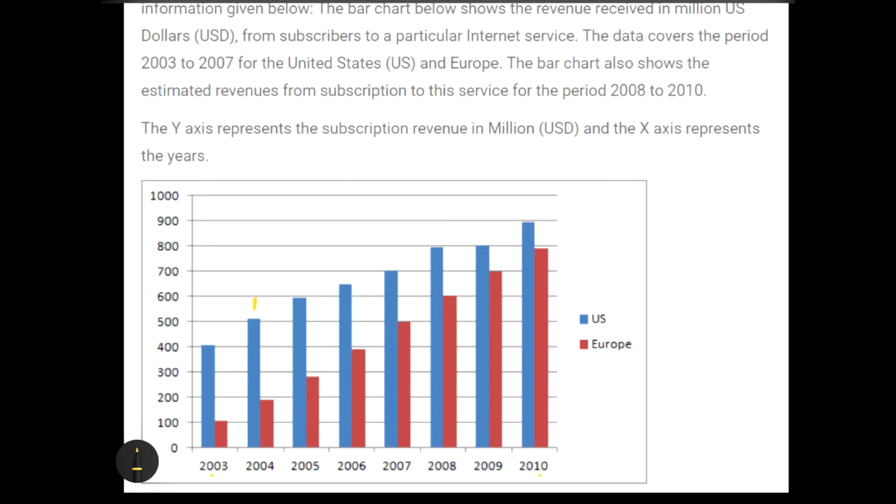Now, let us take an easy example of the type 1 question, which is the percentage change question. If I ask you that from 2003 to 2004, what is the percentage change in the revenue of US, that is blue in color, what would be your answer?